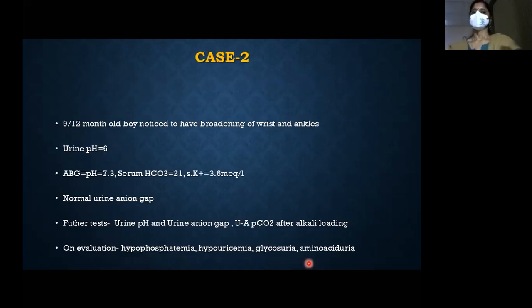And this is case 2, where you have a 9-month-old baby. He was noticed to have broadening of the wrists and ankles. His urine pH was 6. Serum potassium was 3.6. Bicarb was 21. The urine anion gap was normal. What further tests would you like to do?